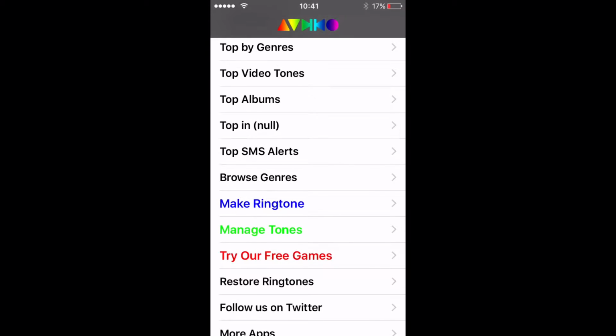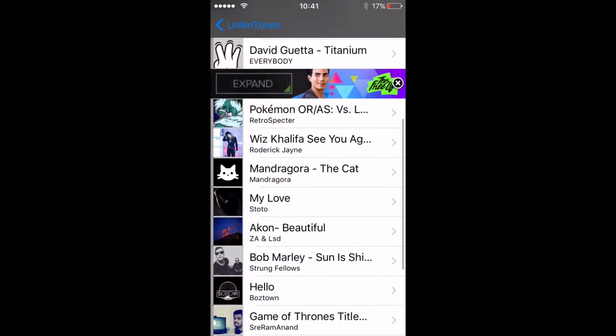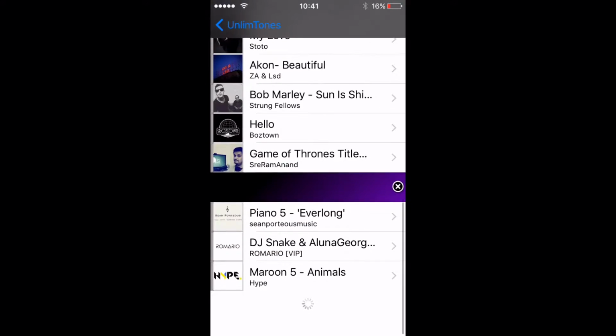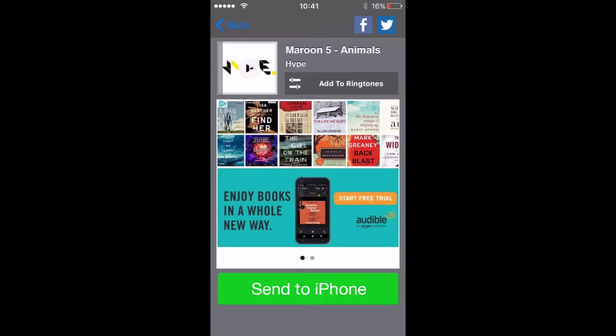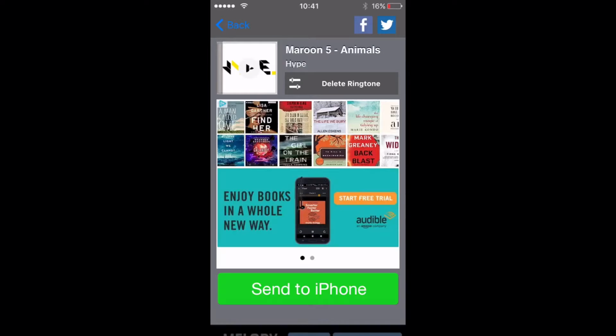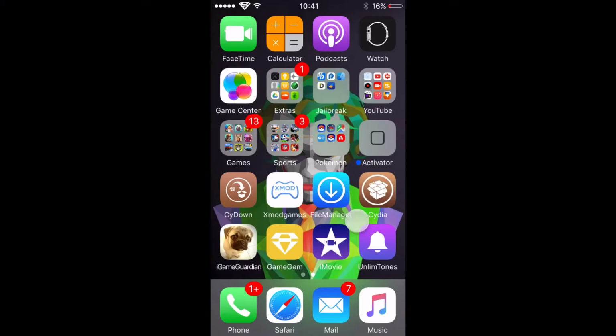So I'm just gonna go here and just do this one, and then on the top you'll see add to ringtones. So you just tap add to ringtones, and you should see it flipping, and then send to iPhone, and then this is just an ad, then X out of that, and then go into your settings. Settings, and then go down to sounds, and then you should see the ringtone right there.